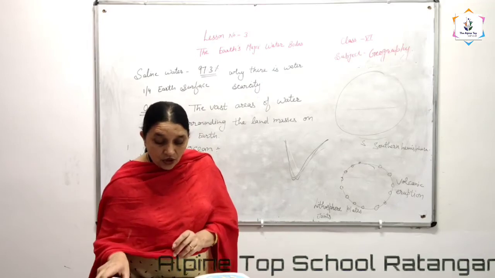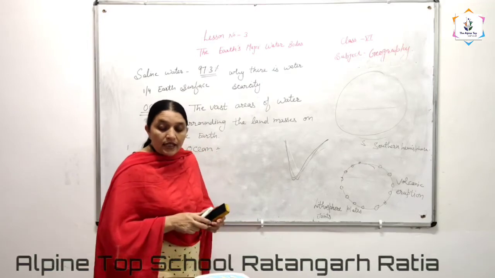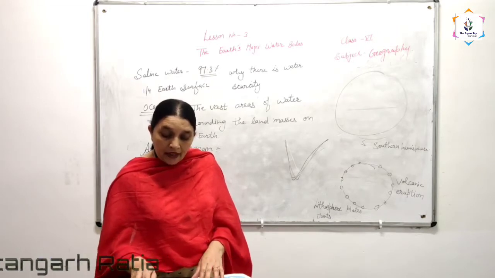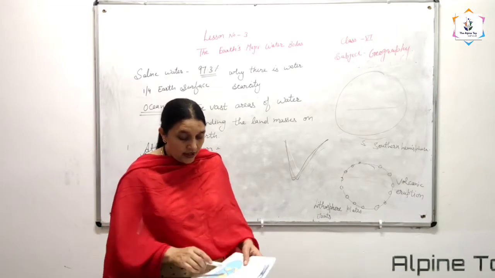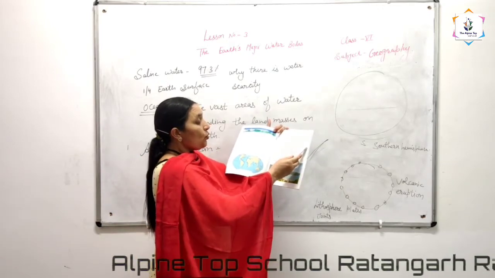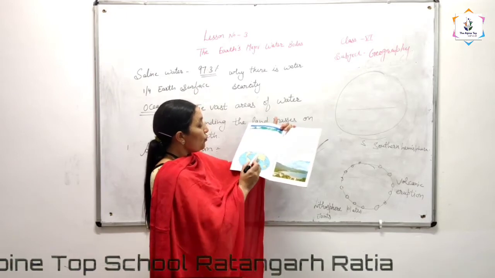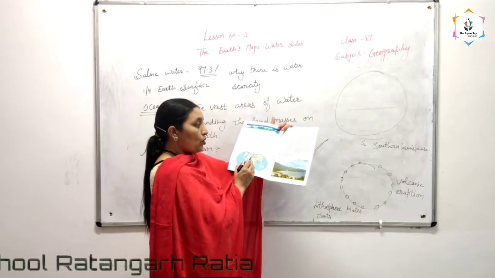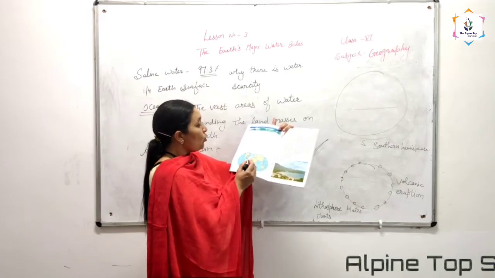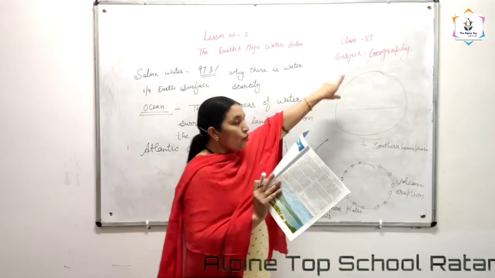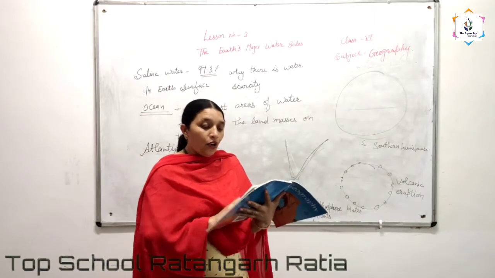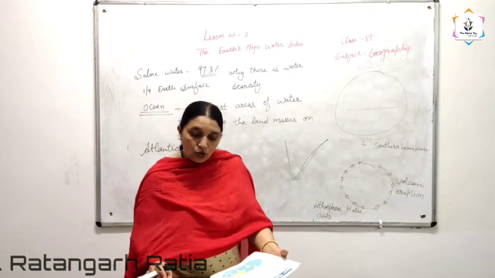After that, beta, Arctic Ocean. Arctic Ocean lies to the north of the continents of North America, Europe and Asia. You can see Arctic Ocean this side, and this ocean is north of the continents of North America, Europe and Asia. It surrounds the North Pole. Firstly, I have told you two poles are there, North Pole and South Pole. Arctic Ocean is in the North Pole.